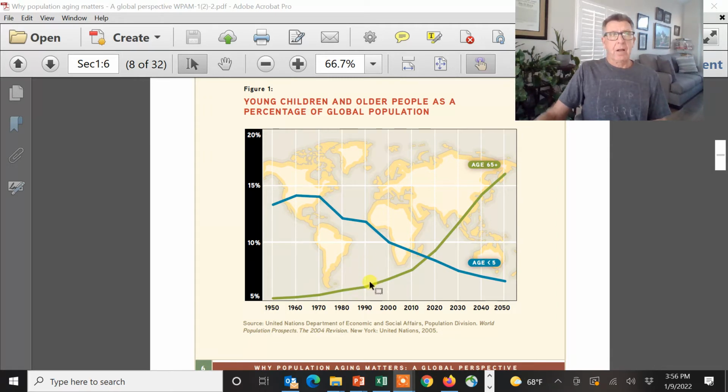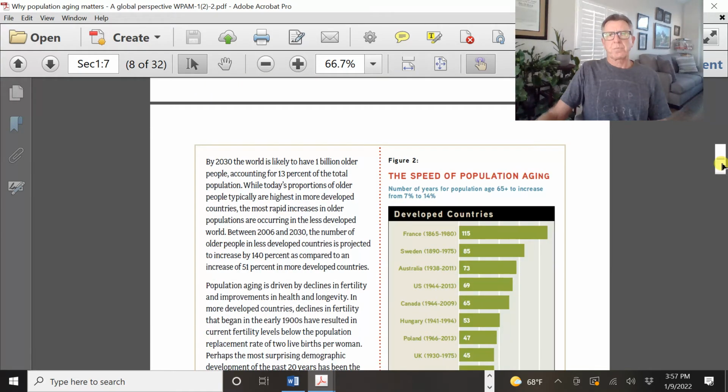Then you see the transition began to happen. We start getting rid of diseases, the quality of life started improving in developed countries, and so globally the number of people age 65 and over who are dependent went up, whereas the number of younger people went down and down on a percentile basis. So this shows you where the resources are going to be going: less resources for kids, more resources for older people. And it really changes social structure.